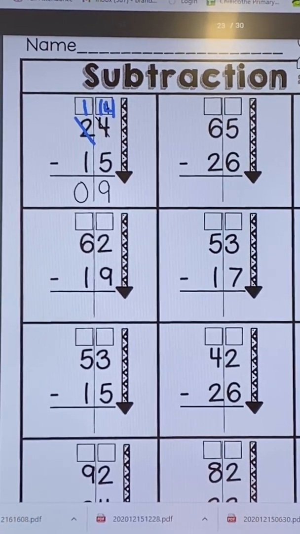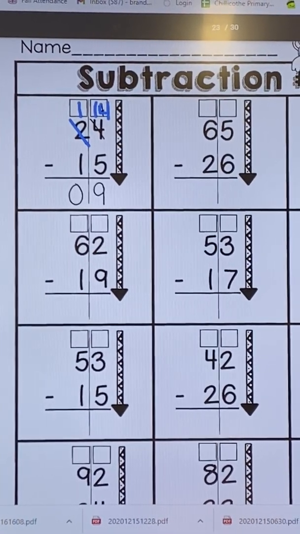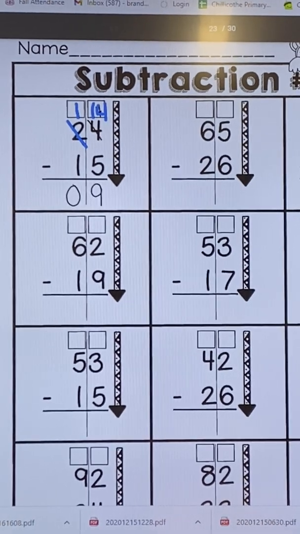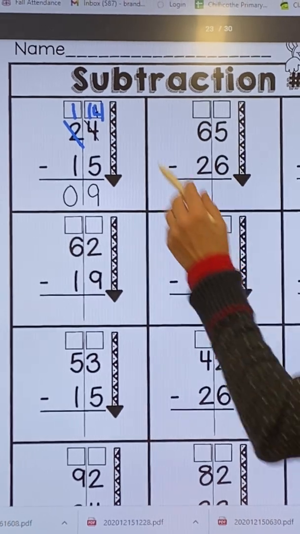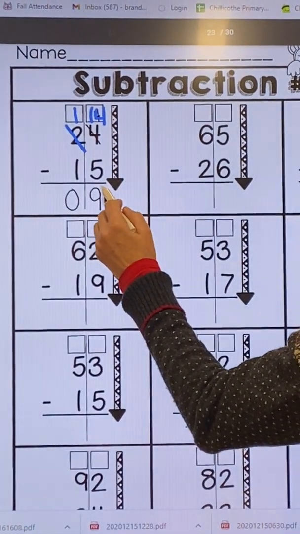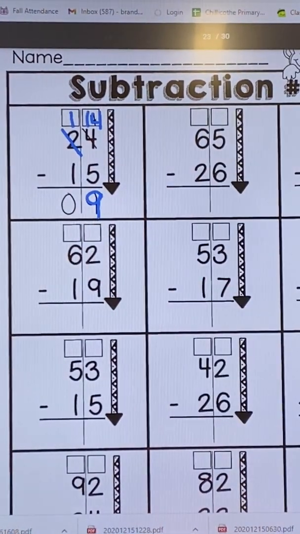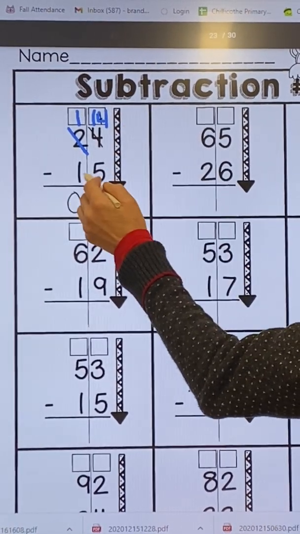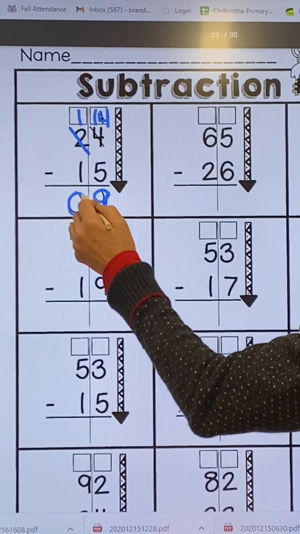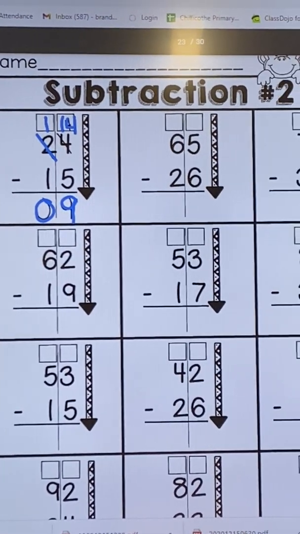On my number line, I would put my pencil on the 14 and I would hop back 5 spaces. And when I hop back those 5 spaces, I will land on the 9. So I would go ahead and write that down as my answer. And then 1 minus 1 equals 0, just like we have it here.